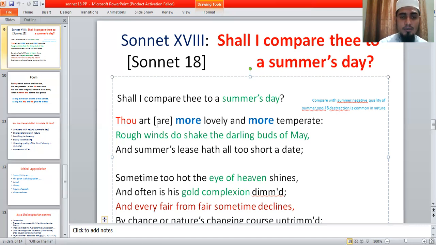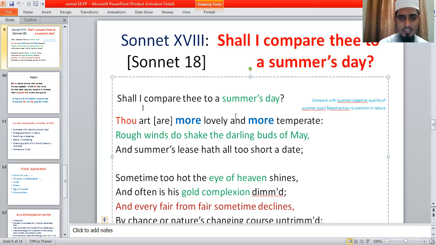So in the first four lines, in the first stanza, the poet introduces the theme. What is the theme? The theme of this poem is the beauty of his friend, which is much more charming and interesting than the summer's day, than natural objects. As summer has a short time, it will be destroyed. And there are rough winds in nature, which destroy the darling buds of May.